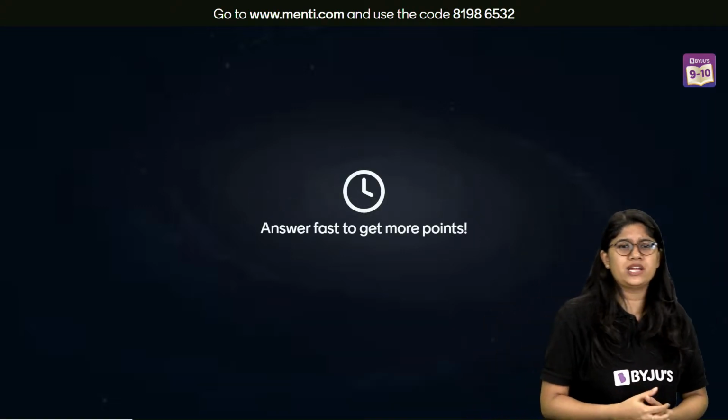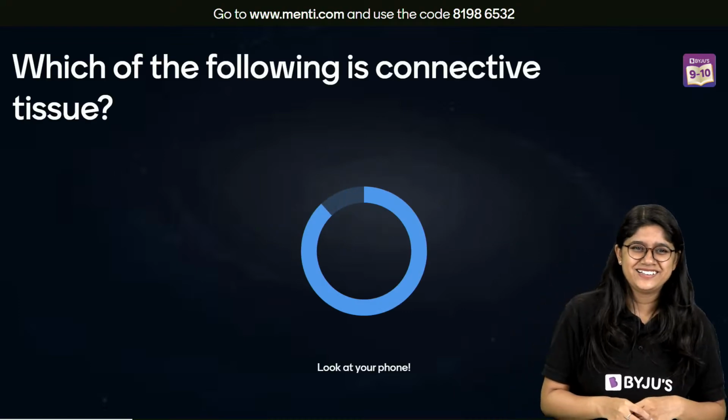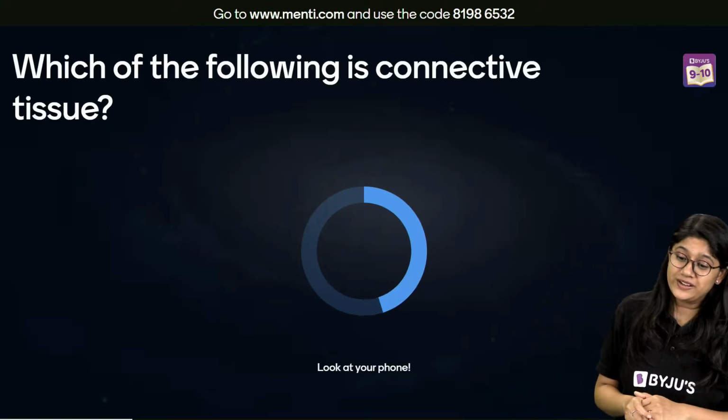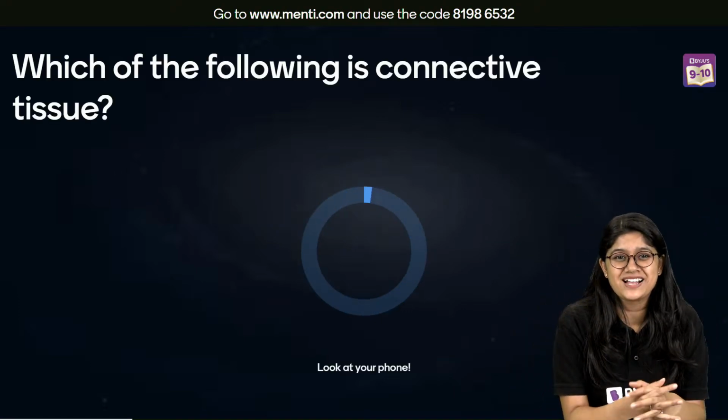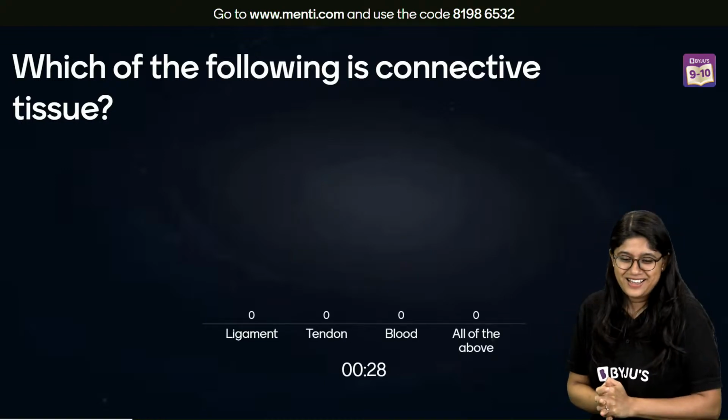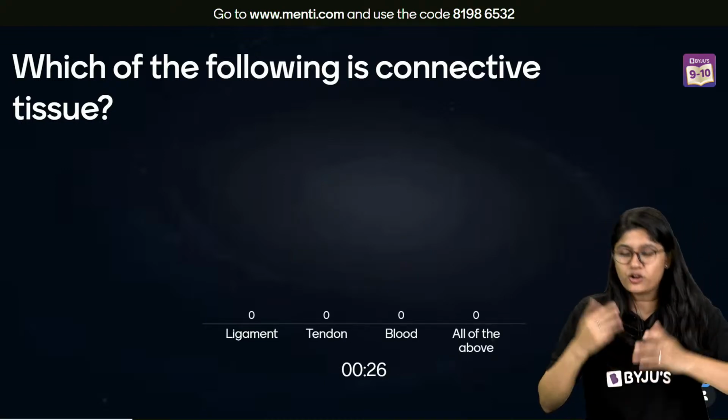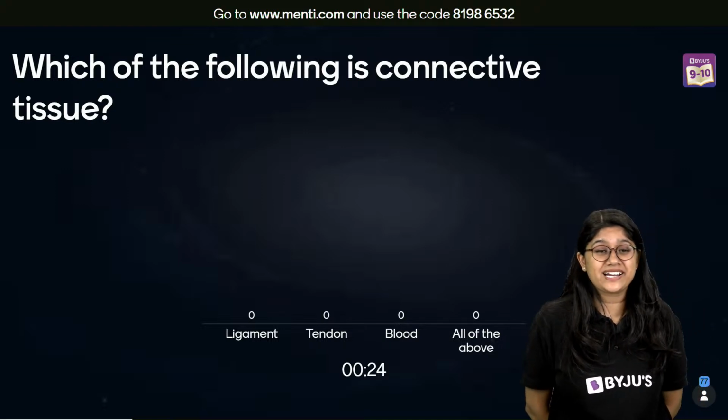Question number 3 on your screen. Which of the following is a connective tissue? Please answer correctly. Ligament, tendon, blood, or all of the above. Which of these is a connective tissue?